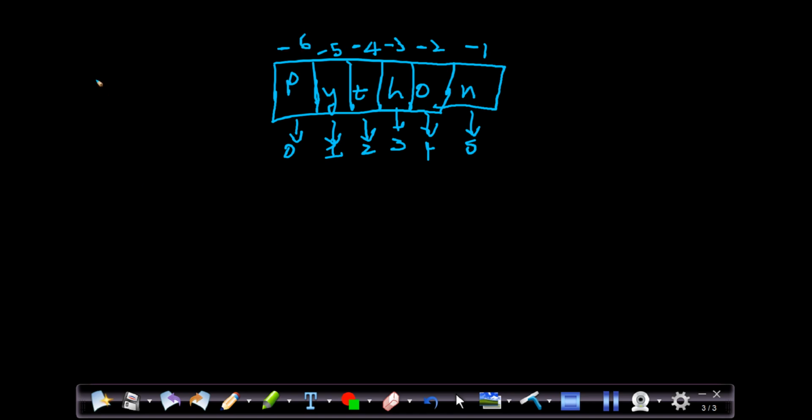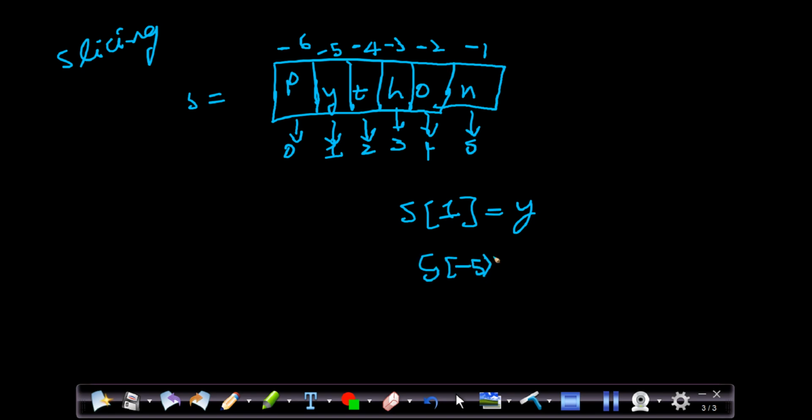See, there is also a concept called slicing, which means we can slice the string. Slice in the sense we can cut the string. For example, s is equal to Python. Let me erase this once. If I give s of 1, what will it print? It will give y. s of -5 will also give y, right?